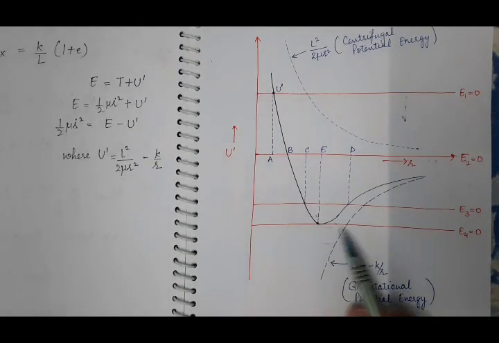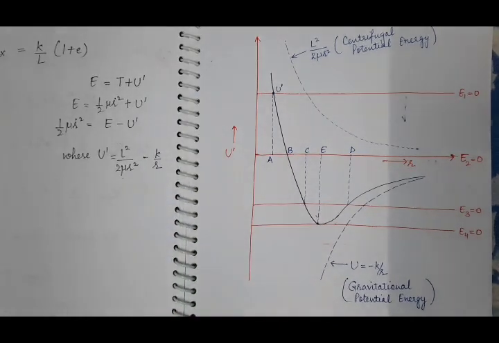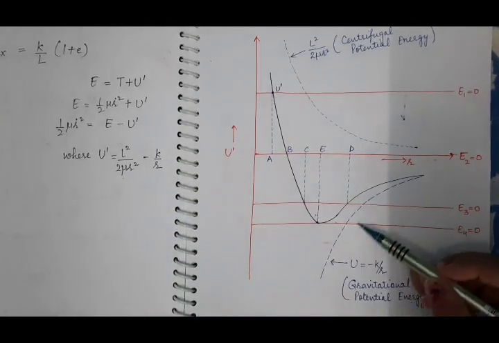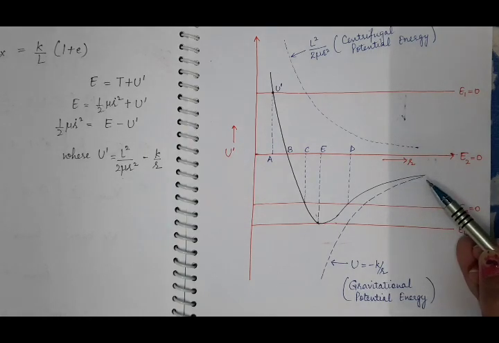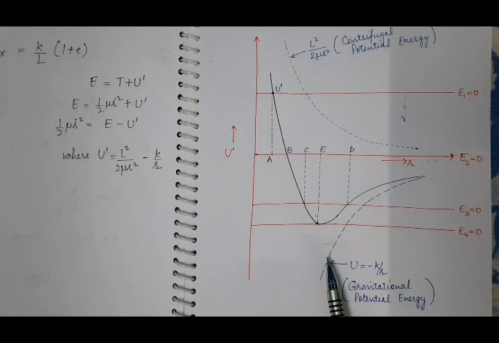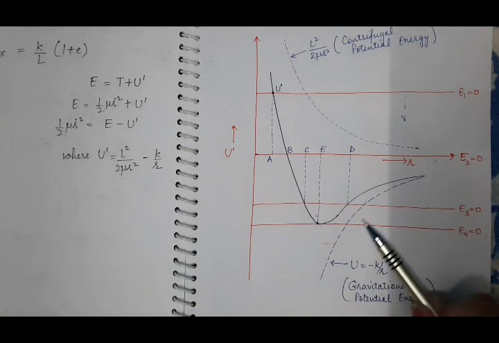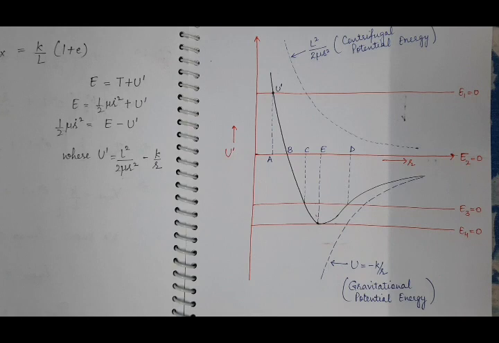So as you increase r, its value minus k by r will become less negative, means it will increase as you increase r. So this dotted curve represents gravitational potential energy, and as you increase r, it will become less negative, means it will increase and move towards 0.